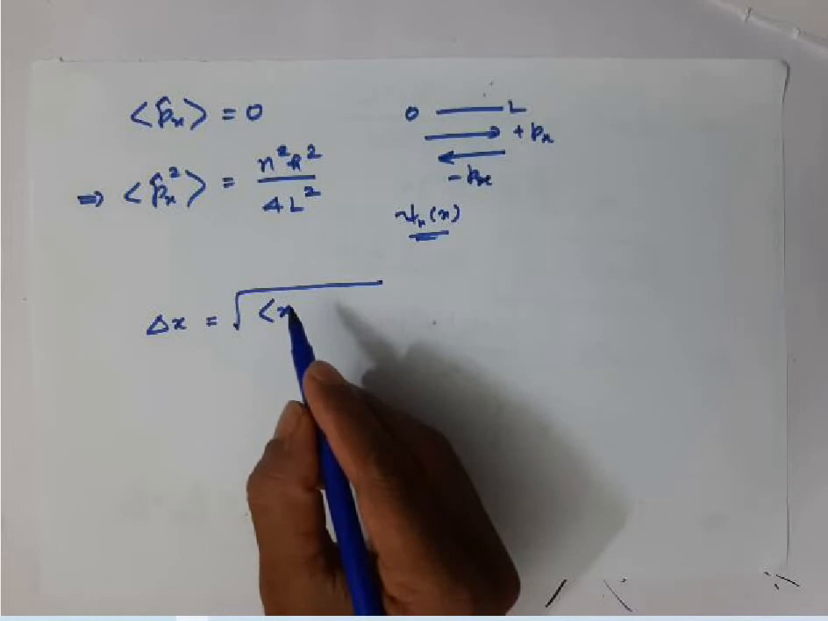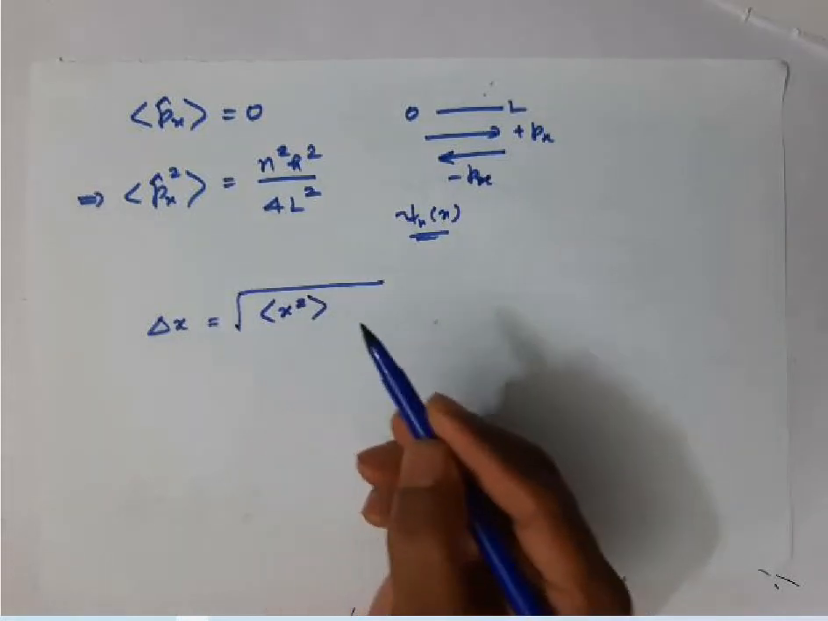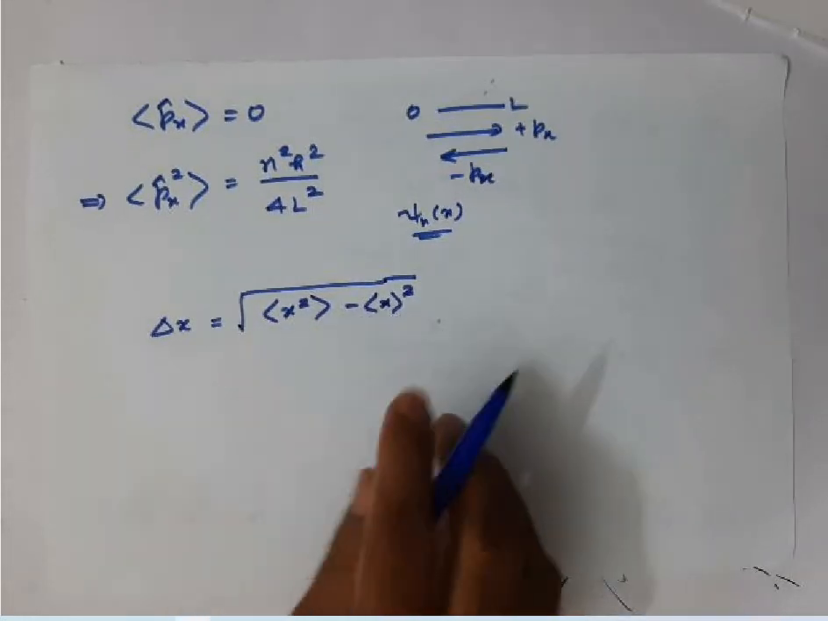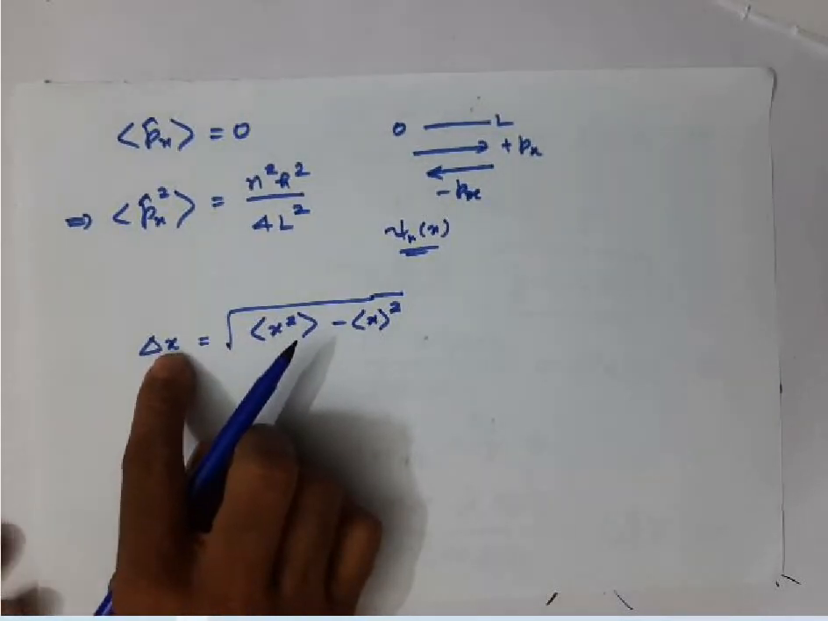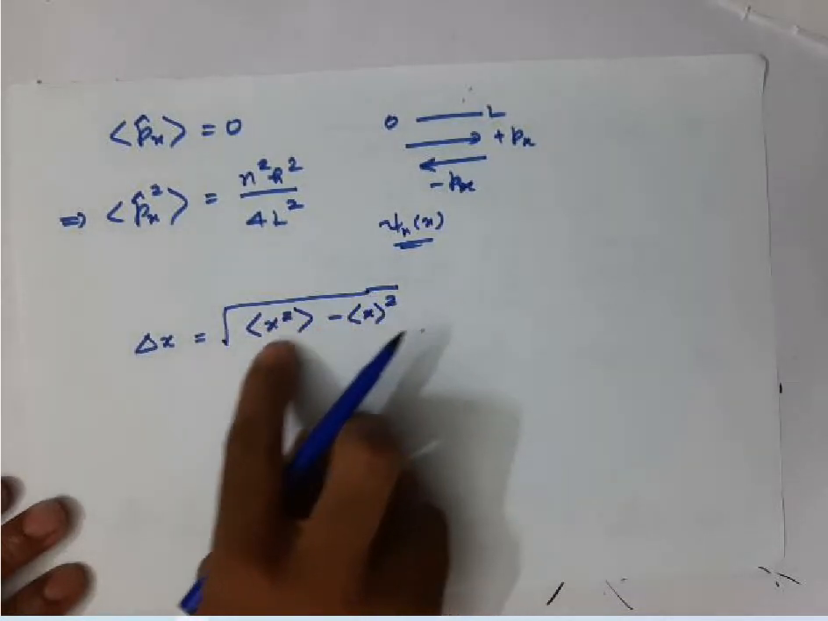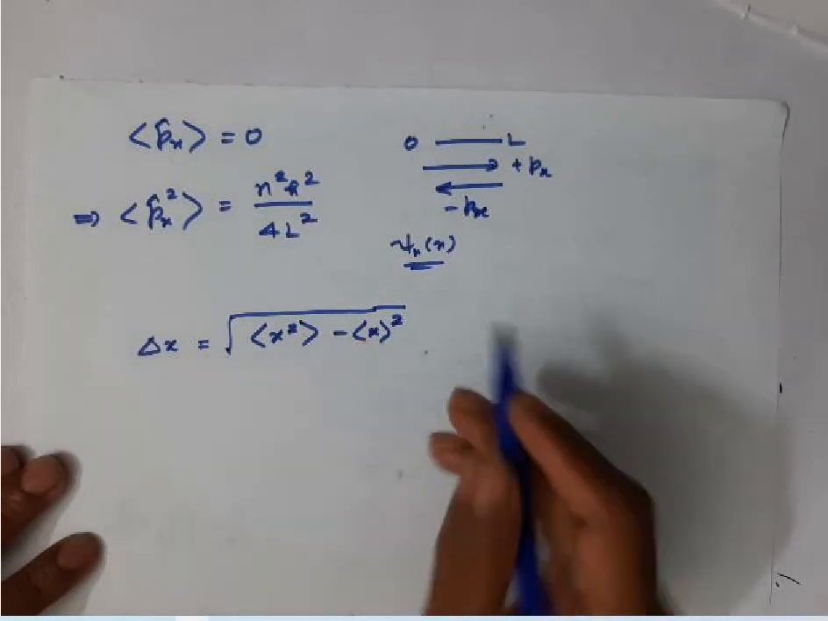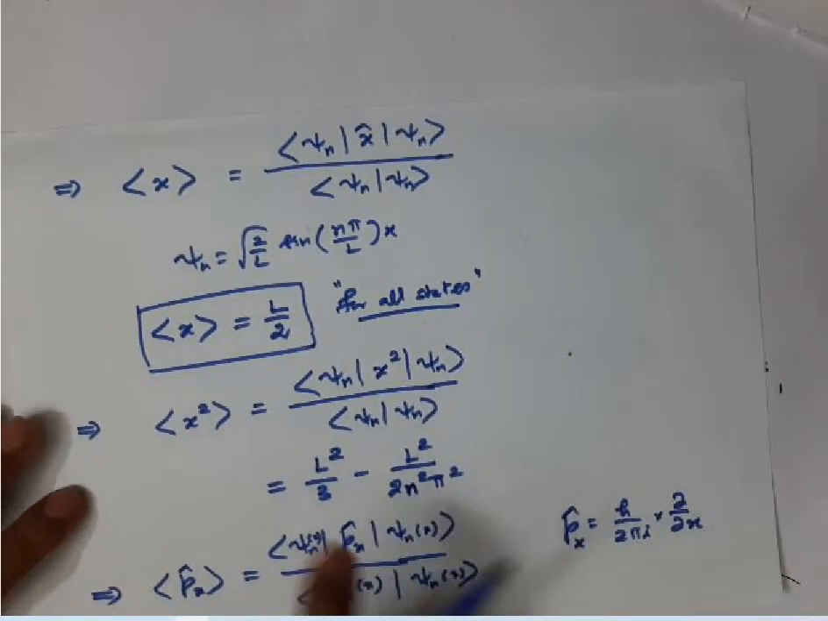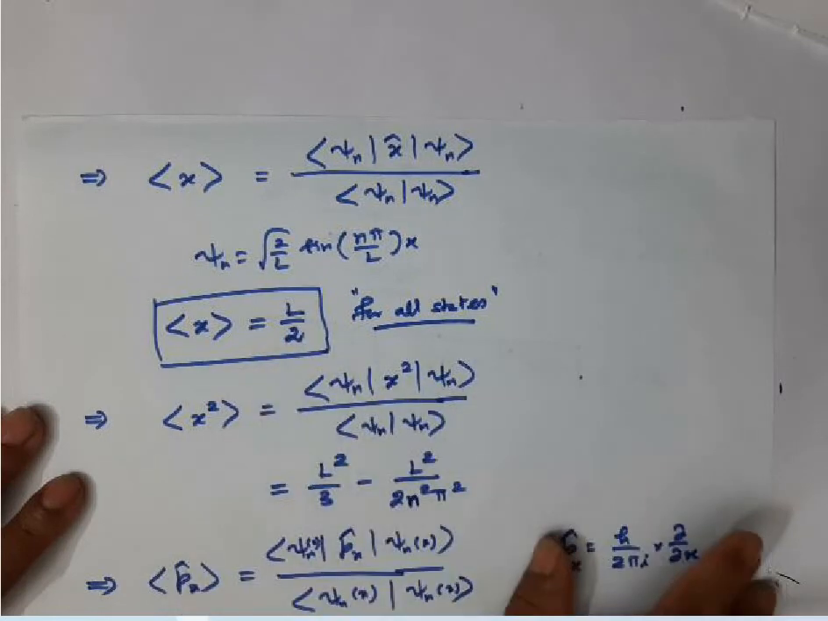Delta x is actually called the standard deviation, and it can be calculated using this formula. We know very well the value of x squared and the value of x. In the previous page we discussed the value of x squared, which is this, and the average value of x is L by 2.